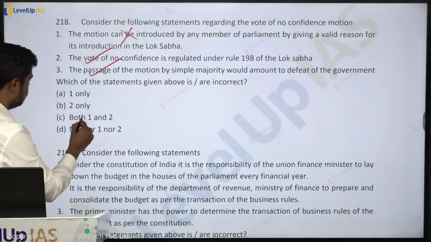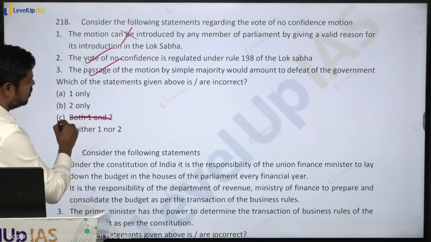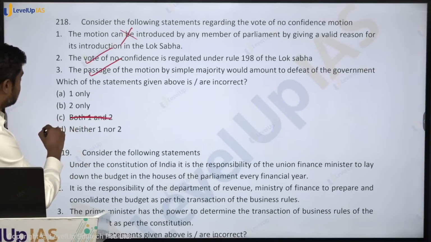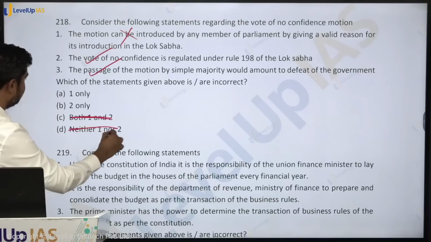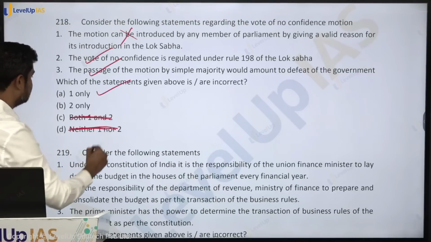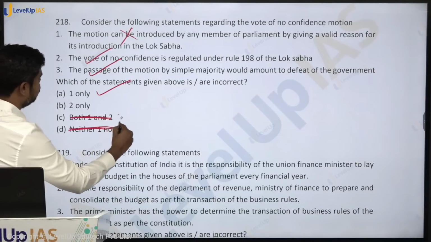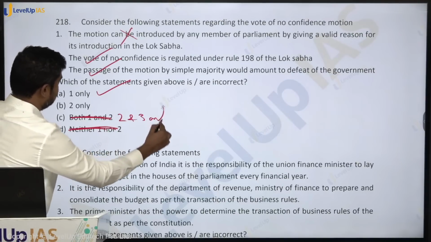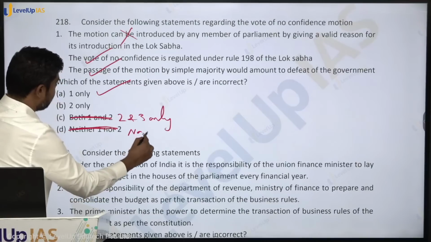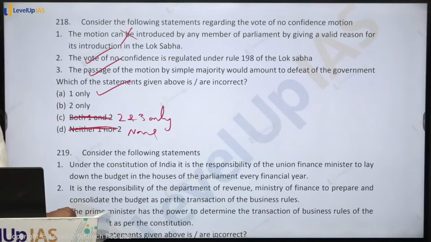Okay. So 1 only, 2 only. I'll just make a correction. Which of the following statements is incorrect? Anyways, the way that it has been given is not right. So 1 only is the answer. 2 only. Let me put 2 and 3 only. None. So what is the answer? It is 1 only.